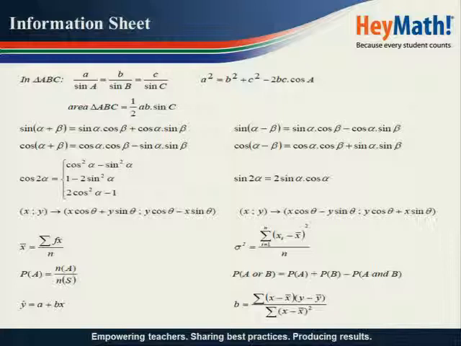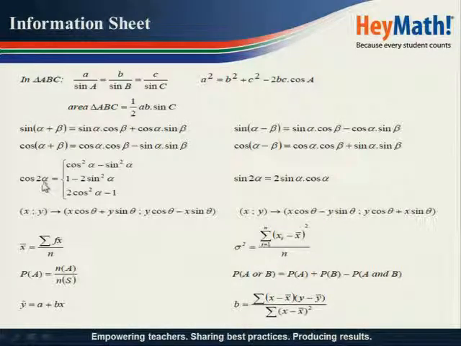As for the sine of 2 alpha, sine 2 alpha equals 2 sine alpha cos alpha. This is a very important formula. Here we have the compound angles for cos and for sine: alpha minus beta and alpha plus beta, for sine and cos respectively.